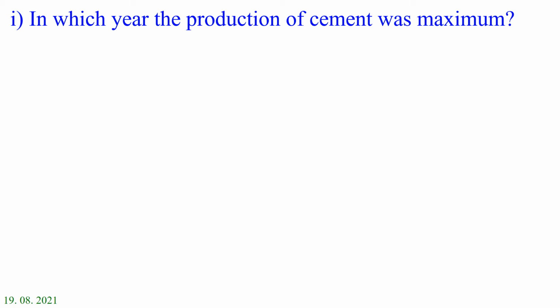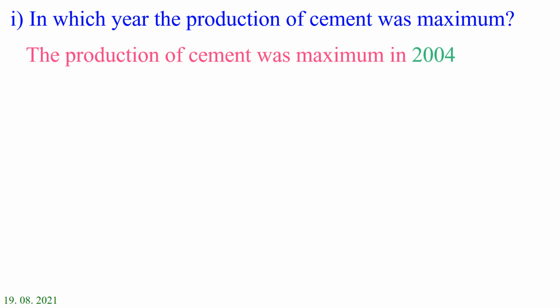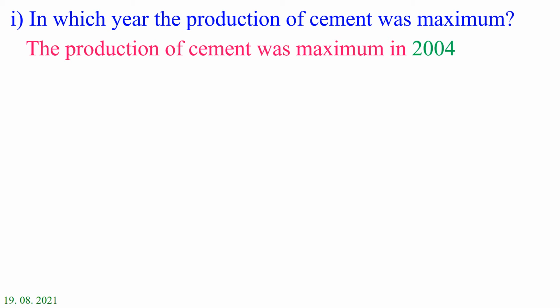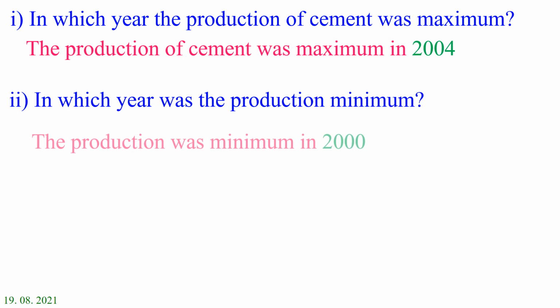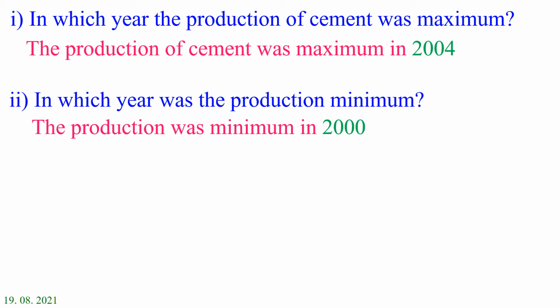So look at that graph. Yes, the production of cement was maximum in 2004. In which year was the production minimum? Now look at this graph, which is very less. Yes, the production was minimum in 2000.